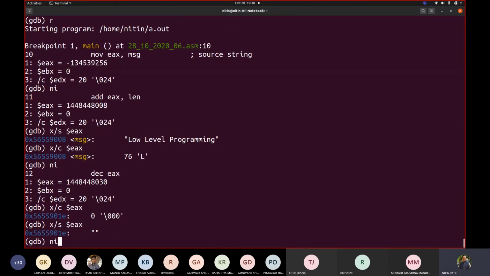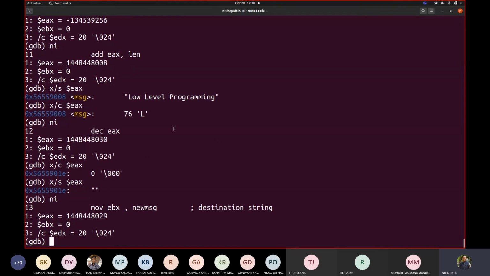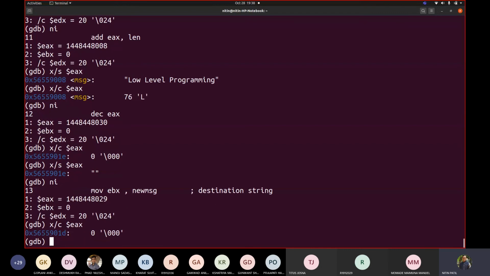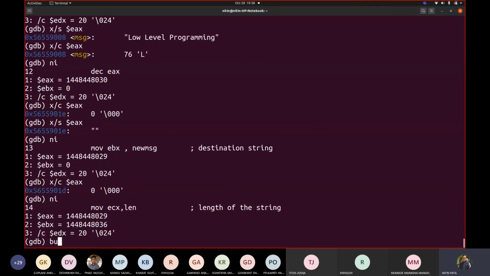So let us decrement this EX. Now it is pointing to this G. If I write x/c, what is happening? We decremented EX, and it is showing the character there. Okay, let us go over here, ECX.